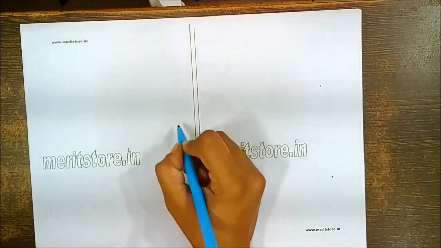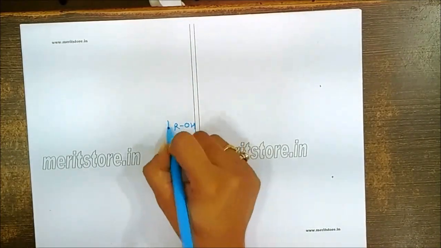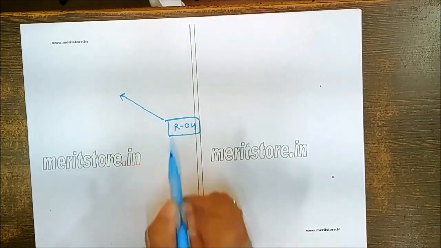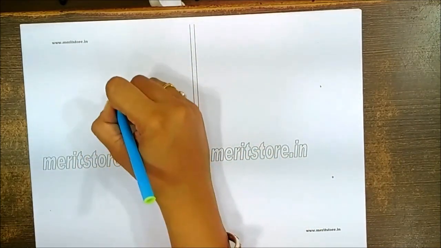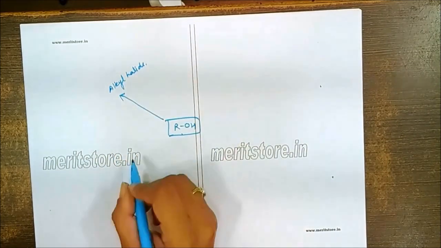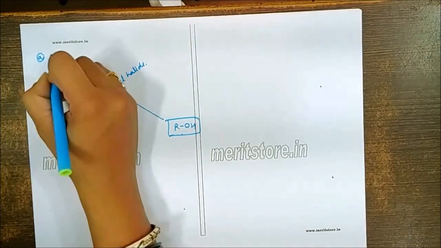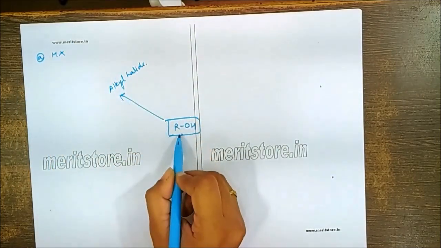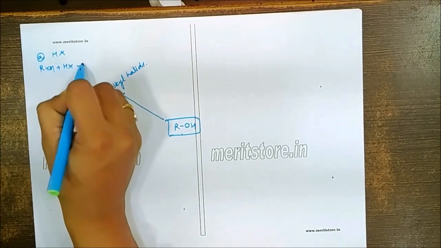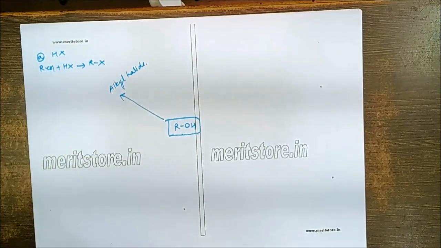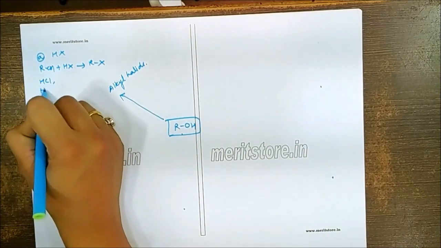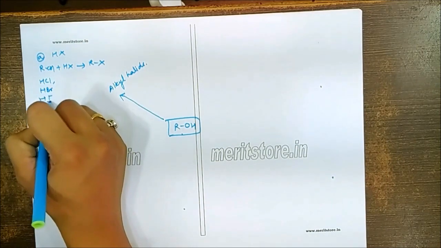Now in case of reactions of alcohols, let us focus on this. We can convert alcohols into alkyl halides. Now conversion to alkyl halide, we can do by different methods. We can use HX over here. If I allow the alcohol to react with HX, then we'll get the corresponding alkyl halide. In case of HX, we can use HCl, we can use HBr, or we can use HI.